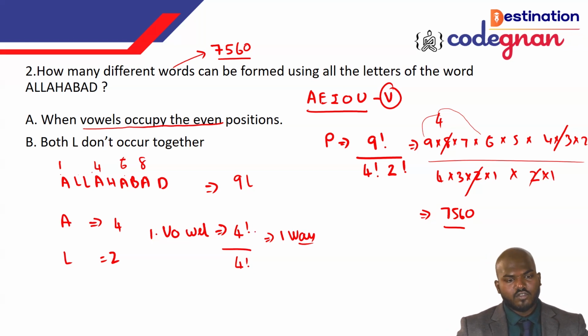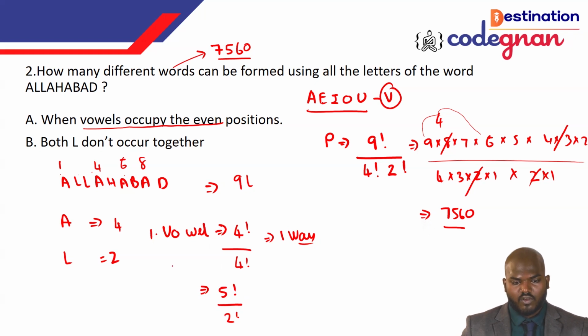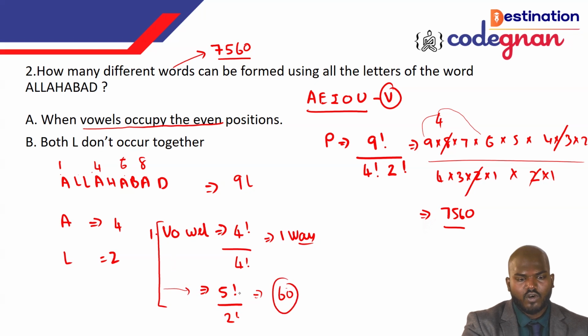That is, the vowels are occupying the even positions. When you take up this one, guys, in the one way, it's not the value we get. So in the other five places, the five other letters can be arranged, with two alike, that's the two L's. So you can take 5 factorial over 2 factorial. If you take it, this value gives you 60, since the 2 L's are there. So if you take the factorial value, this is how we get it here.